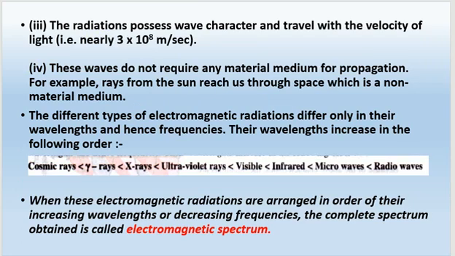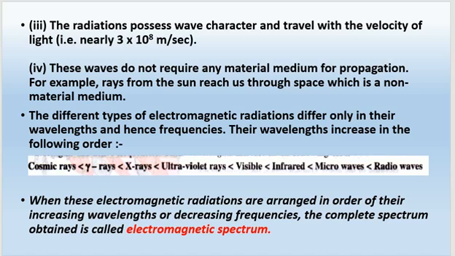The radiation possesses wave character and its travelling speed is 3 into 10 power 8 meter per second. These waves do not require any medium for their propagation. For example, sun rays we know don't require any medium to travel.